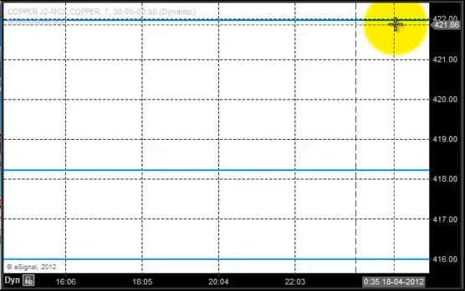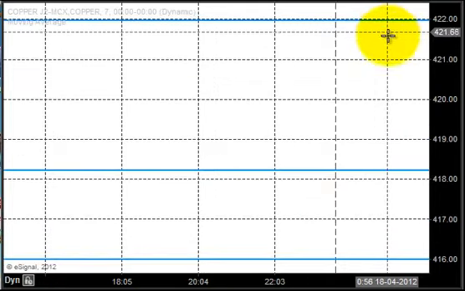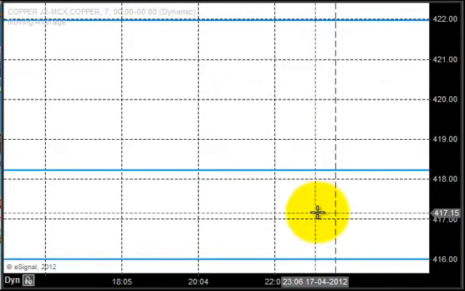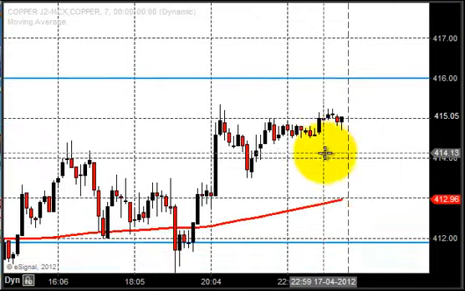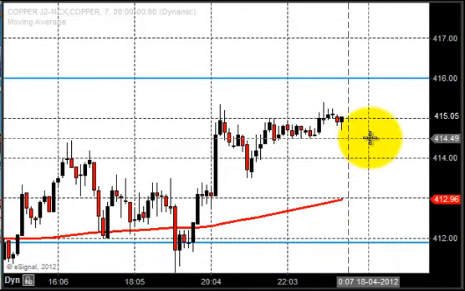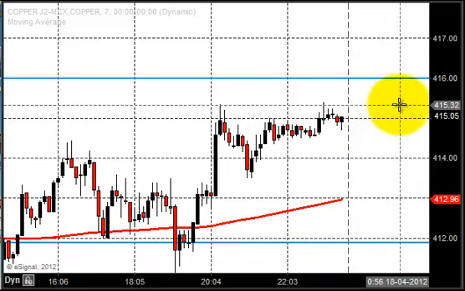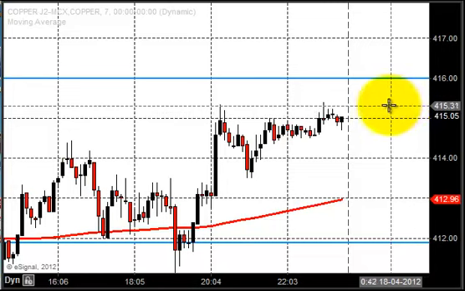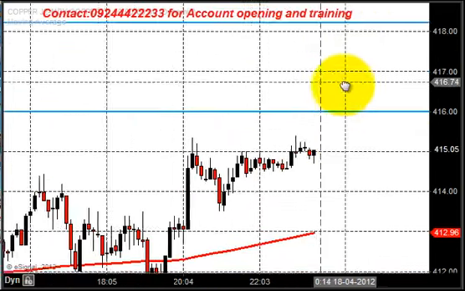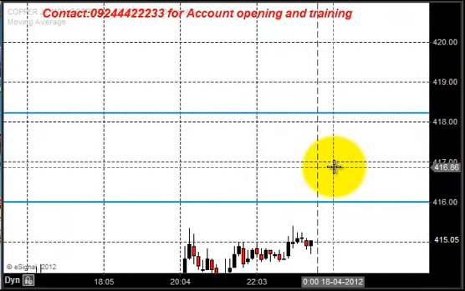But there can be a pullback from this zone, 415 to 422. There can be a pullback, since 412 is providing some buying in the market. So normally we don't go against the trend, we completely test the trend, and our method always depends upon that. So for us to completely test the trend, we expect all the clients to have the same money management techniques which we follow in our trading.